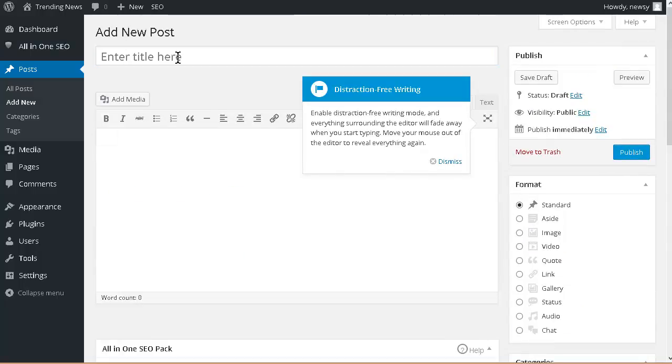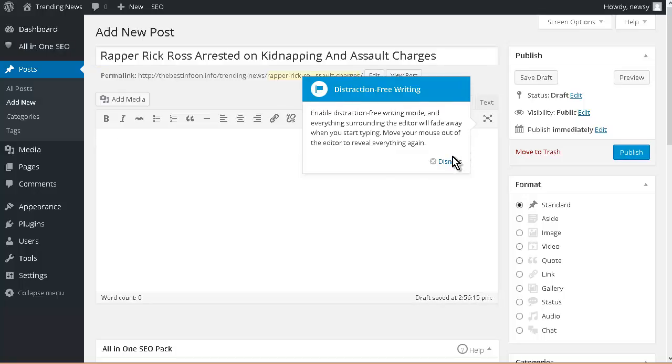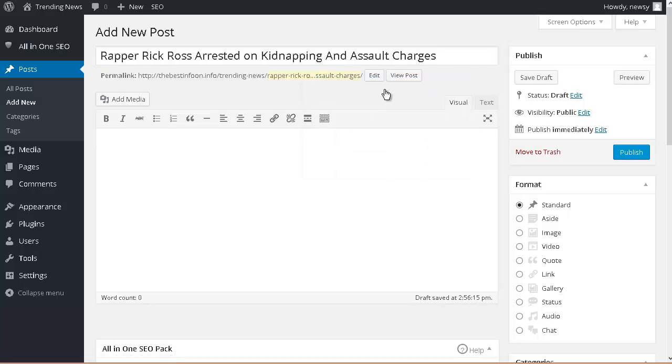So what we want to do is get the title we want and put it in here. Okay, so there's the title. And you'll see here, remember we set our permalink, so that's what this is doing. It's giving us a search engine friendly URL. Let's click this here. This is the kitchen sink to bring up the rest of our editor. Then what you want to do is summarize the article or go through and look at some other articles and put that inside here as well.